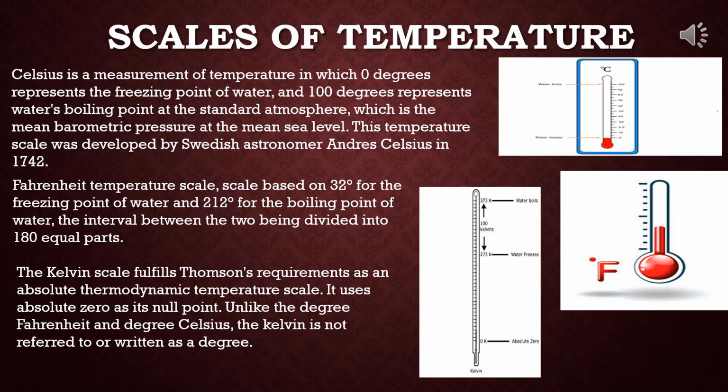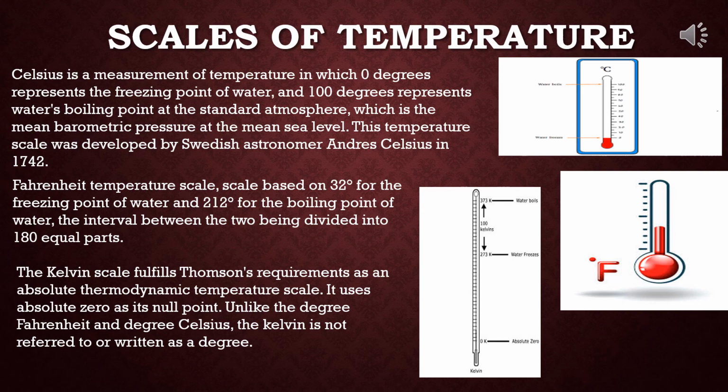Now, next, Fahrenheit scale. Fahrenheit temperature scale is based on 32 degree for the freezing point of water and 212 degree for the boiling point of water. The interval between the two is divided into 180 equal parts. The inventor of Fahrenheit scale is Gabriel Daniel Fahrenheit.